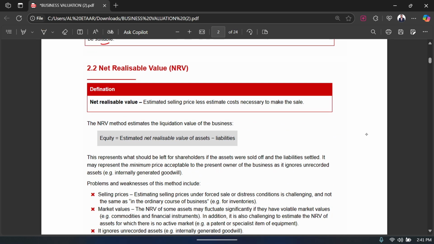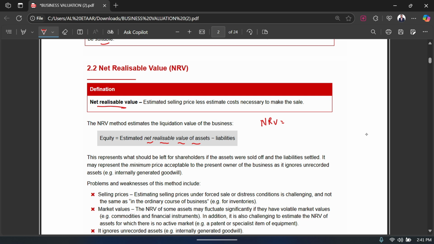Okay. The second method that we have on our list is the net realizable value method. In the net realizable value method, it's the same as the net book value. The only thing is that over here, instead of taking the balance sheet value of the assets, you take the net realizable value of the assets. Now what is a net realizable value? You might know this already because we have studied this in the previous papers. What is an NRV?